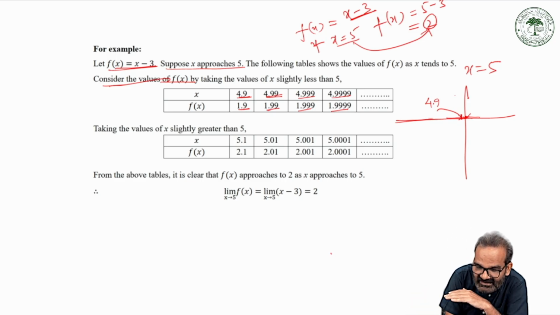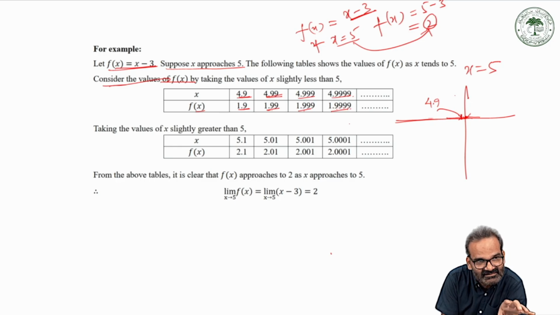So as x is reaching nearer and nearer to the point 5, look here: f(x) is reaching 1.9, 1.99, 1.999 and 1.9999. Where is f(x) reaching? Guess. f(x) is reaching towards 2. It is the same thing: if x is 5, f(x) is 2.